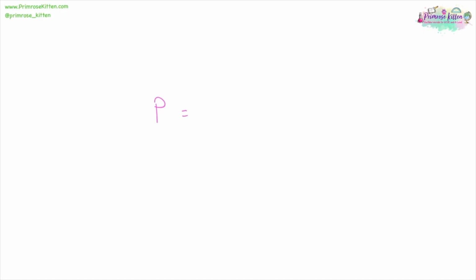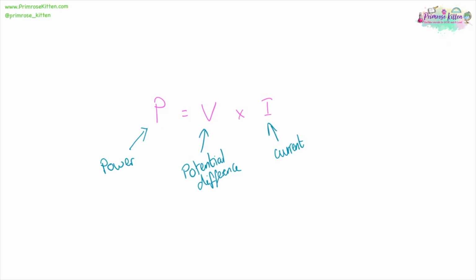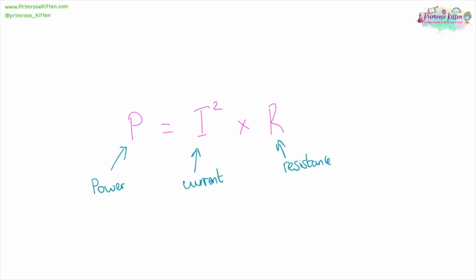Power is equal to potential difference times current. Power is measured in watts, that is a capital W. Potential difference is measured in V, and current is measured in amps. Power is also equal to the current squared times the resistance. Power is measured in watts, capital W. Current is measured in amps, and resistance is measured in ohms.